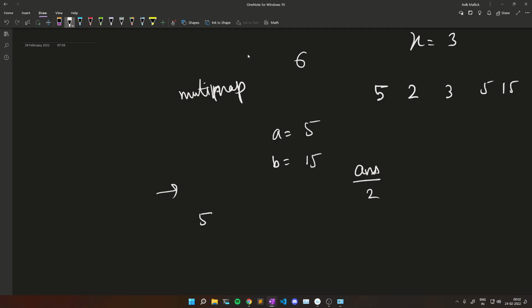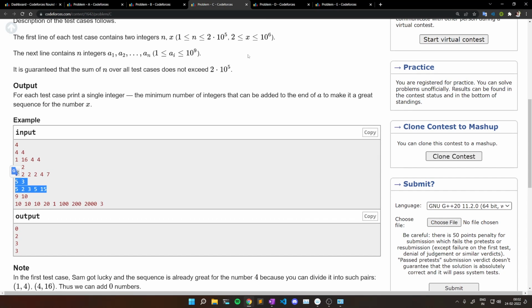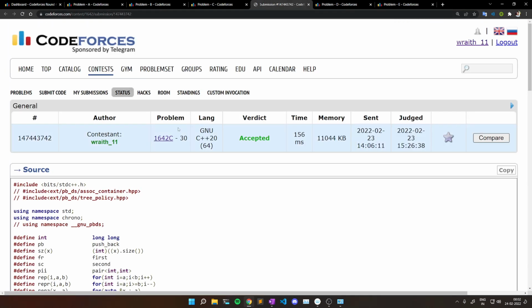And lastly, the last element in the map is 5. So for 5 again I need 15, but 15 does not exist in the multimap, so I have to add 15 externally. So I will add 15, so that my answer will increase by 1, and then 5 and 15 will make a pair, and they will also be removed from the multimap. So finally the answer should be 3, and yeah, their answer is 3. So this was a very easy problem. Let's see the implementation.